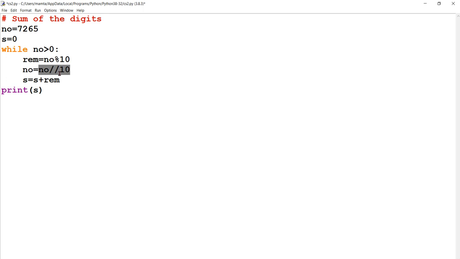After that the number is reduced to 726 as we are dividing it by 10. So the number will remain 726 and the remainder is being added into s, that is 0 plus 5. So you make the columns as I do and just do the dry run.